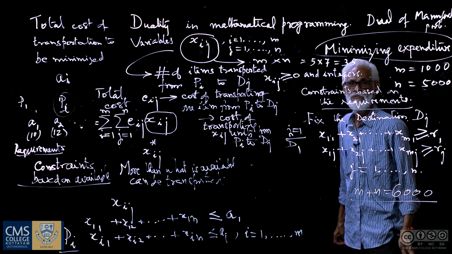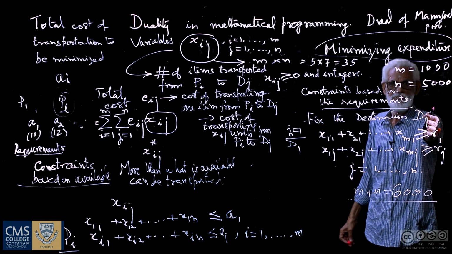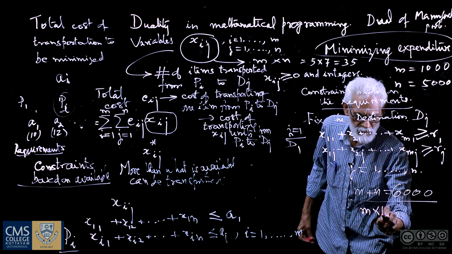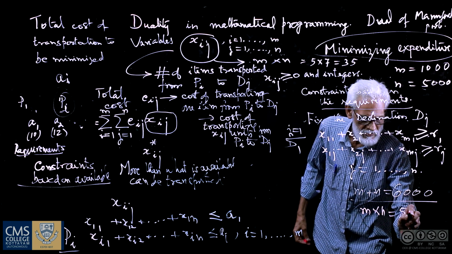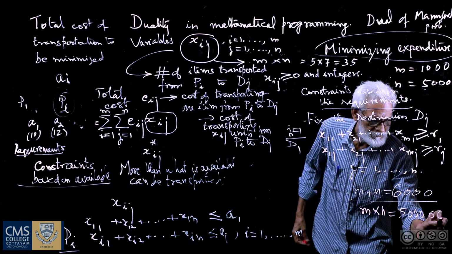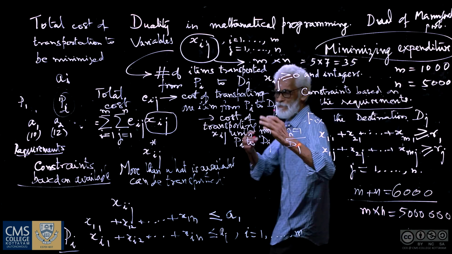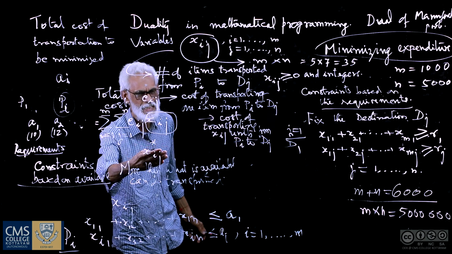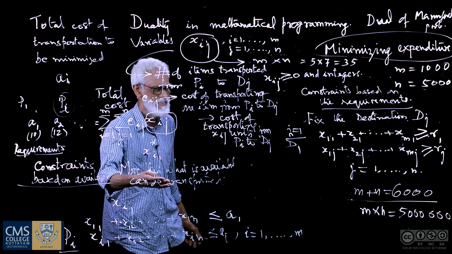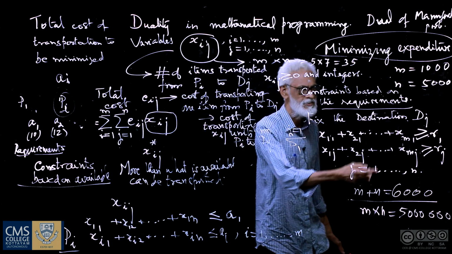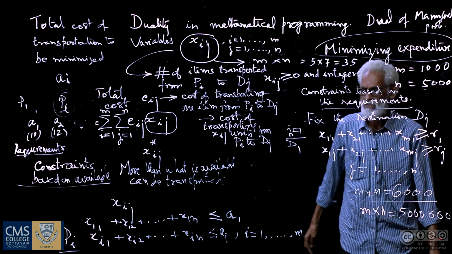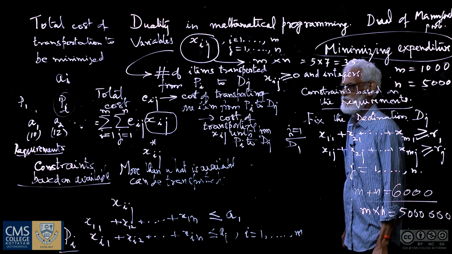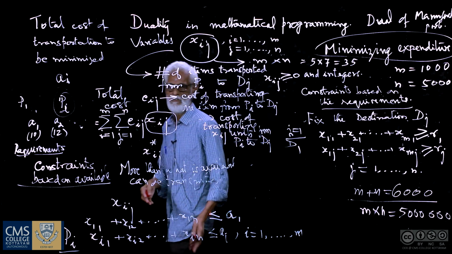And the number of variables is m into n, which is very large, 1000 into 5000. So that many variables, the xij, i varying from 1 to 1000, j varying from 1 to 5000, we have to find the optimal values.